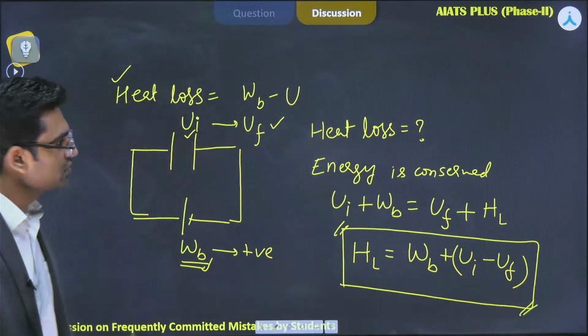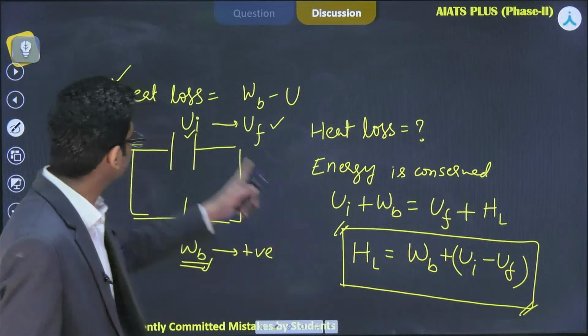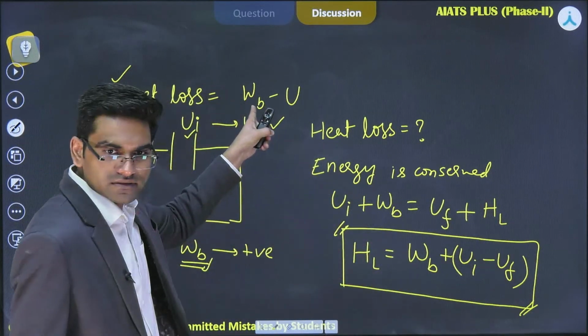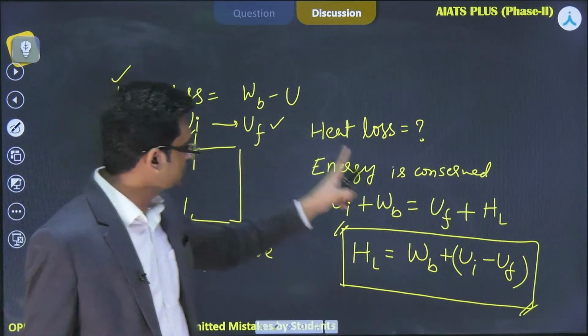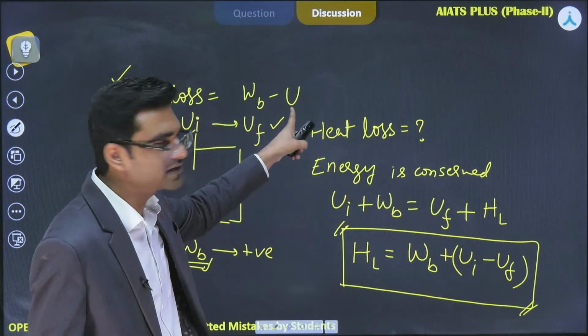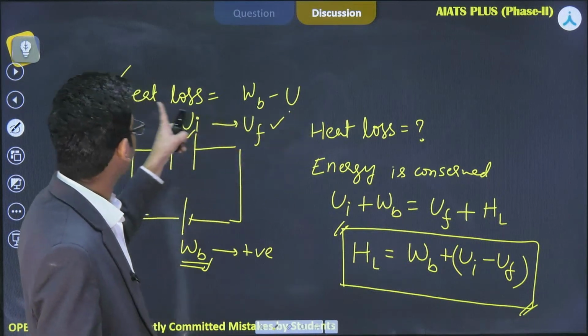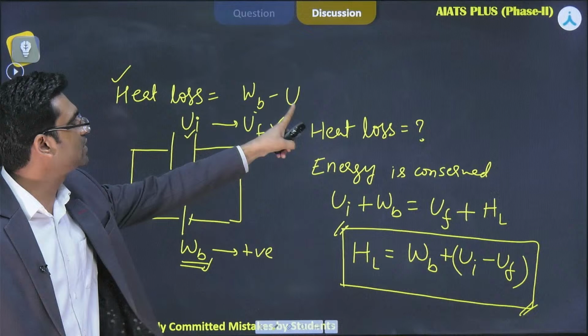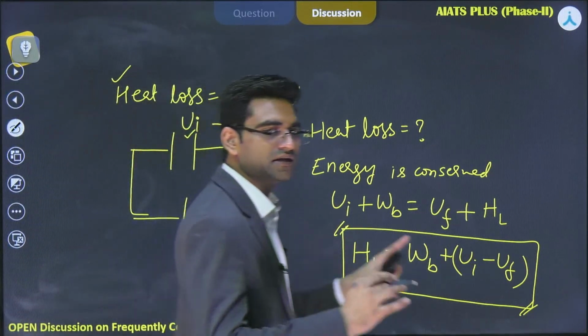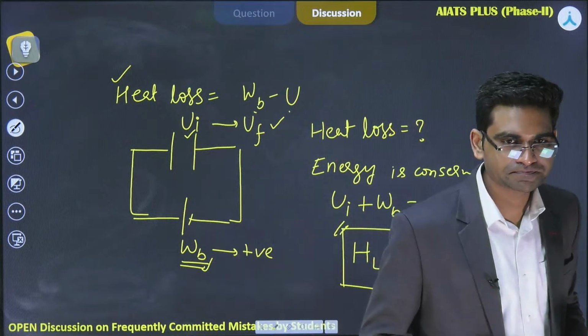And this is the same formula we get from here also. See here, WB is already there. Initial energy stored was 0, that's why you don't see UI here. And this is the final energy stored in the capacitor, right? That's why heat loss is equal to WB minus U, in which kind of problem? When there was no initial energy stored in the capacitor.